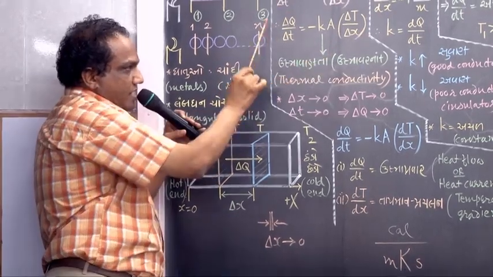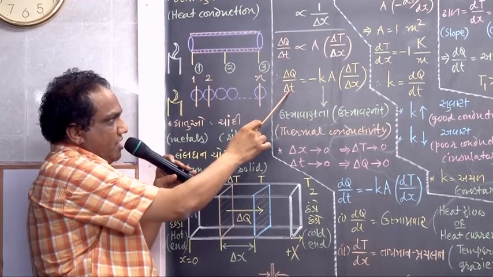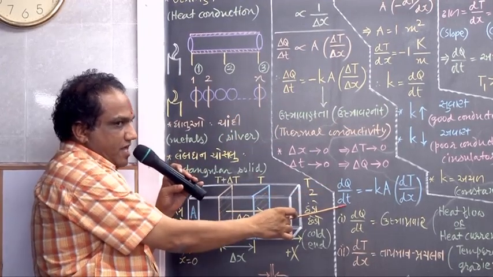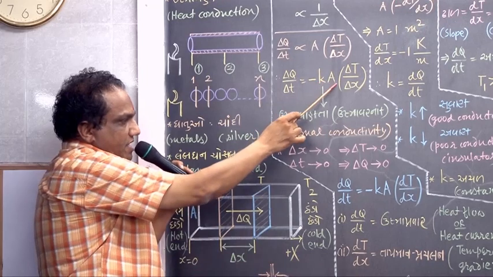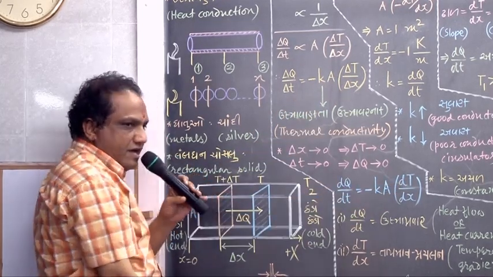Then in the language of calculus, the same equation you may write this way. Look at the format. Instead of delta Q upon delta t, we write dQ upon dt, equal to minus kA. Instead of delta T upon delta x, what have we written here? dT by dx.